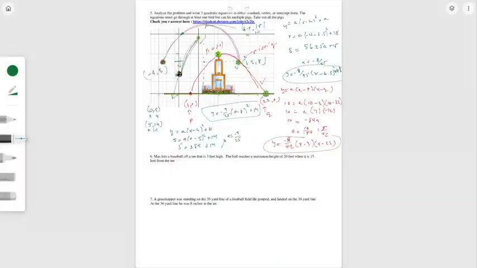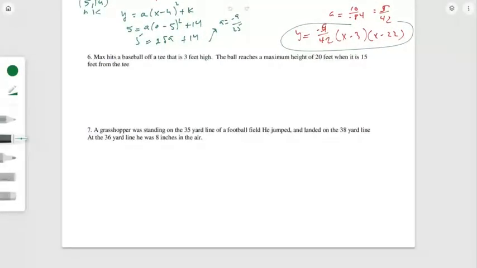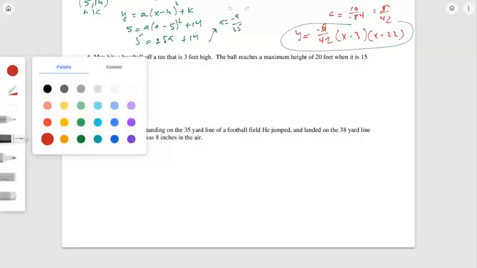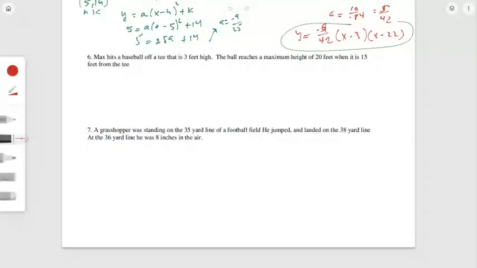Oh yeah, there is. Okay, so then let's do the next few, which is just word problems now. And let's read it. So let's figure out what key information we have. So Max hits a ball off a tee that is 3 feet high. So I always think about it as being on the coordinate plane, and there's my 3 feet high. The ball reaches a maximum height of 20, so up, up, up, up it goes, and its highest peak is 20. So 20 is the y value when it's 15 away.